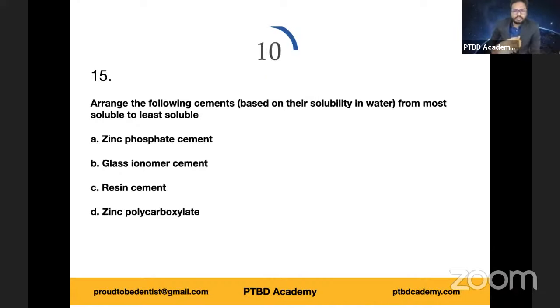Solubility is an important property. In fact, cements should not be soluble in water and they should not absorb water as well, right? However, we're using water-based cements, and that's the reason why we think resin seems to be one of the better options when it comes to the solubility aspect, because plastic is literally insoluble, right? Okay, I don't know. You try to answer and let me know. Also there is a twist in the options. It's a difficult one to find out, but it's okay. Try to give me the sequence.